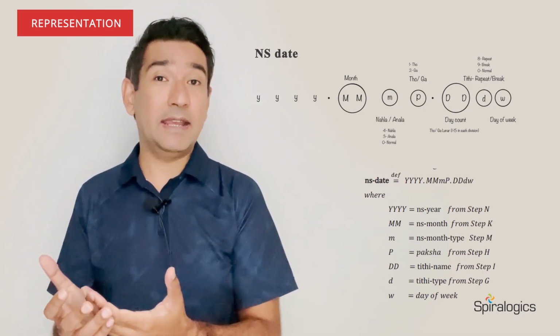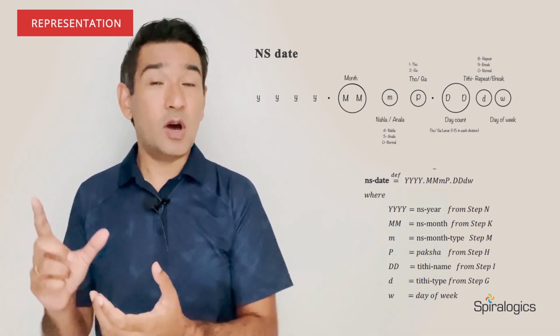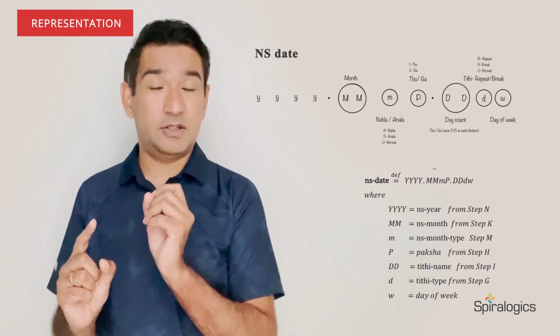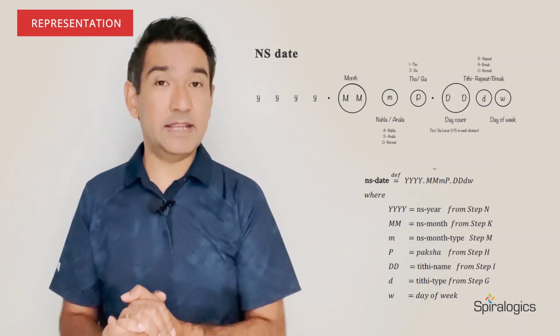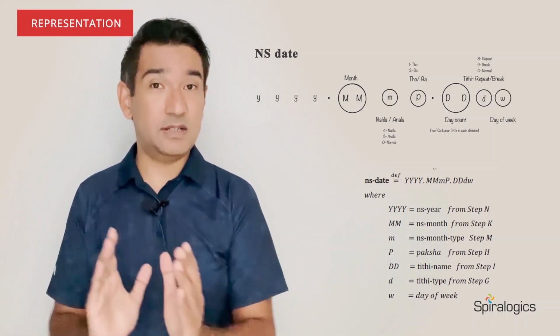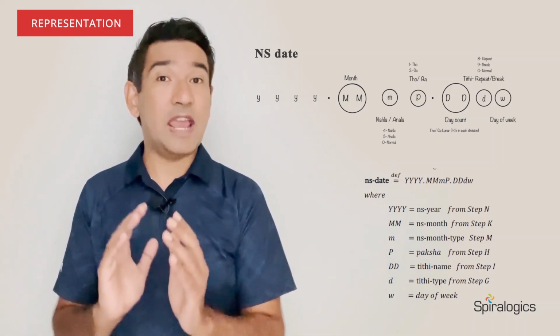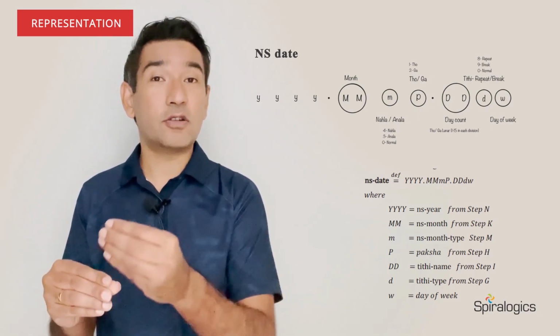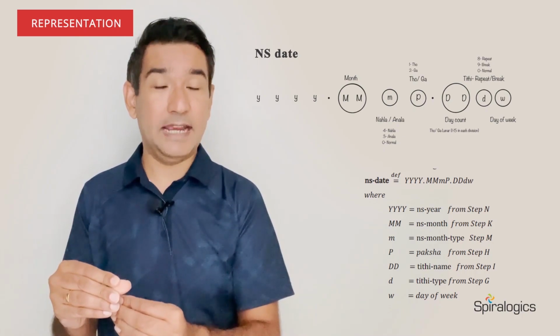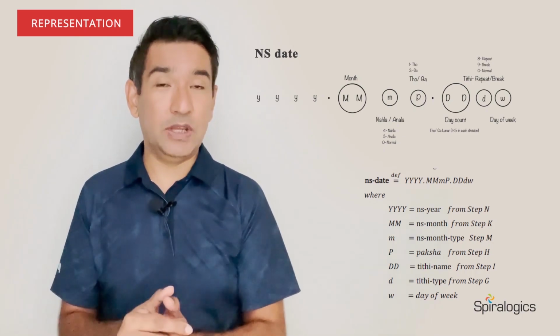Then followed by Paksha, which is 1 if it's a Tho, and 2 if it's a Ga. Then we have days, which can be a number from 1 till 15. After that, we have an indicator showing if a day is repeated 8 or skipped 9. And after that, the day of the week.